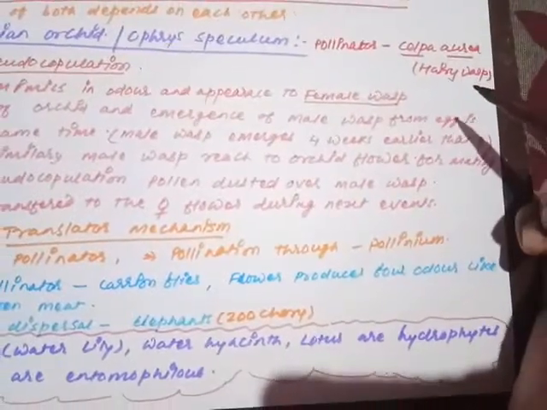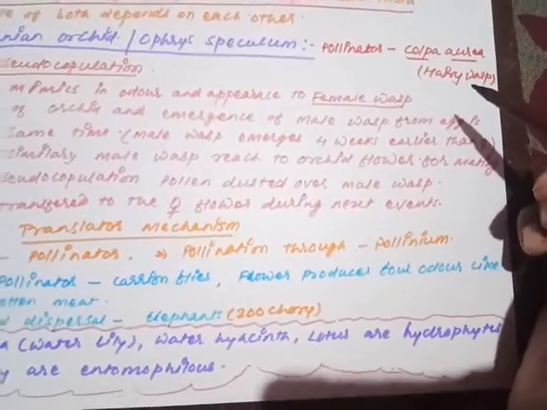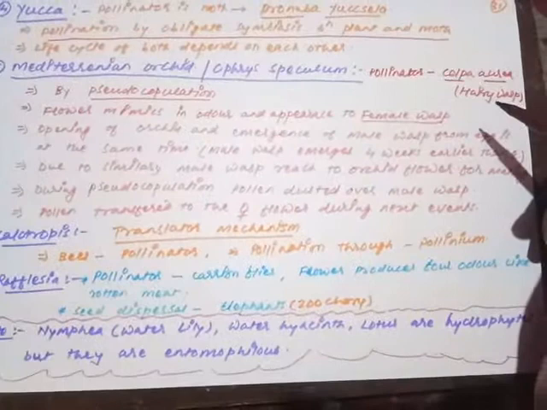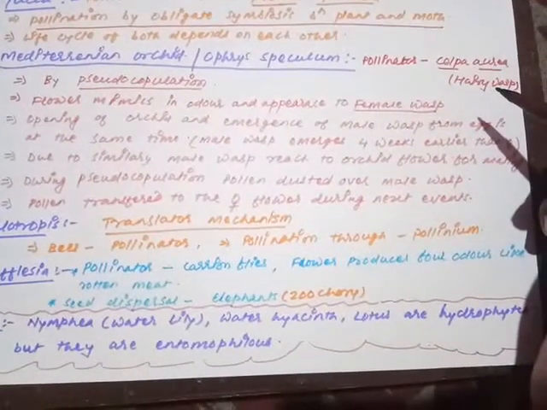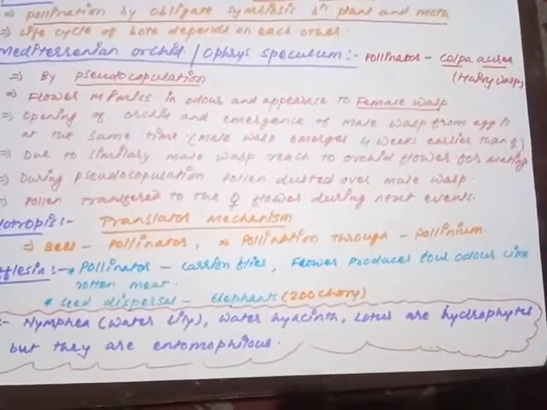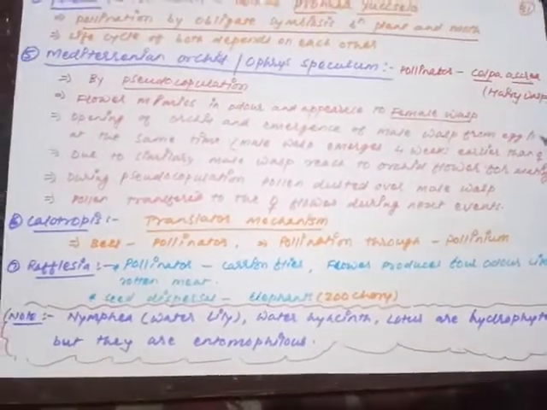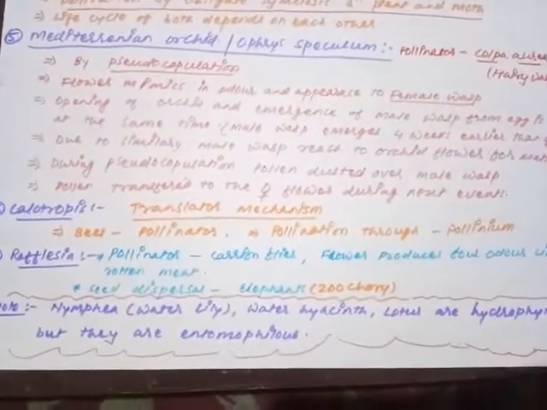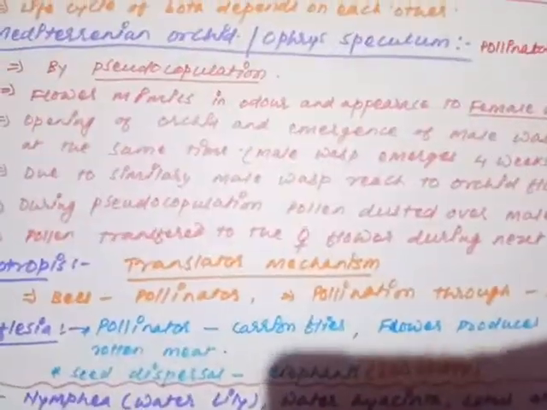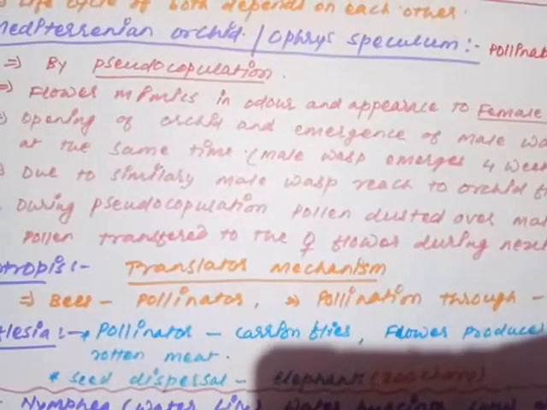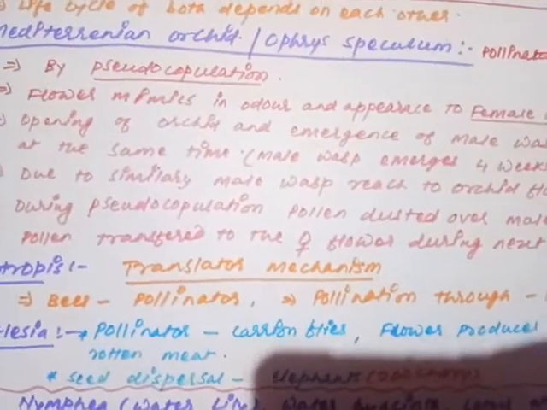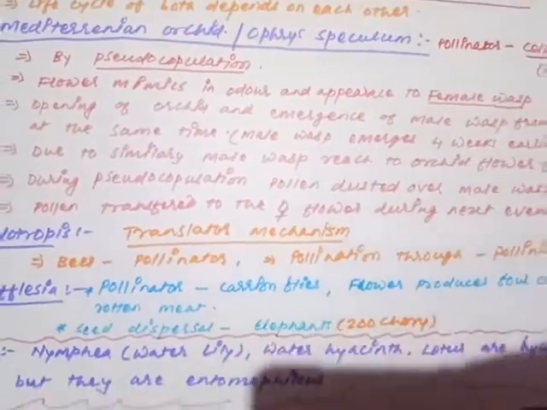In case of Mediterranean orchid, the pollinating agency is the hairy wasp, that is called Colpa aurea. What is specific about that? The pollination is completed by the process of pseudo-copulation.